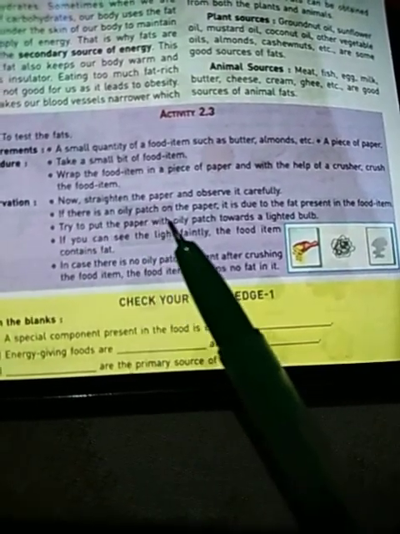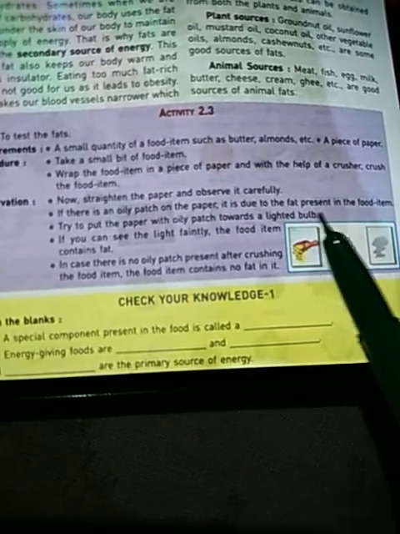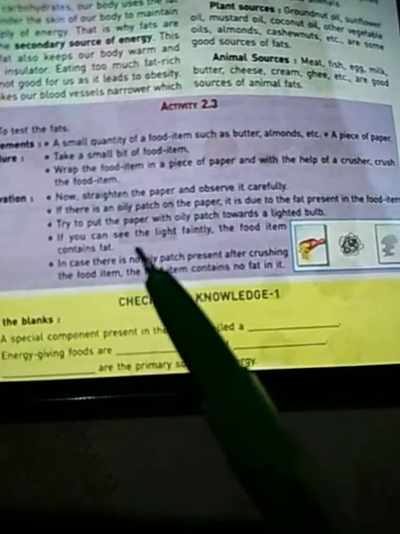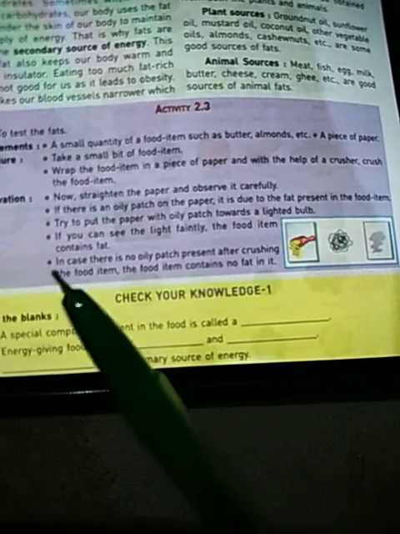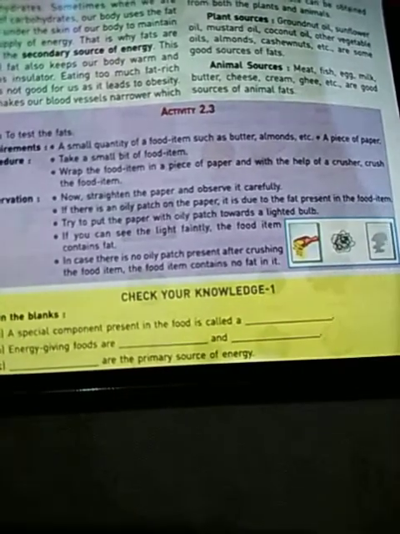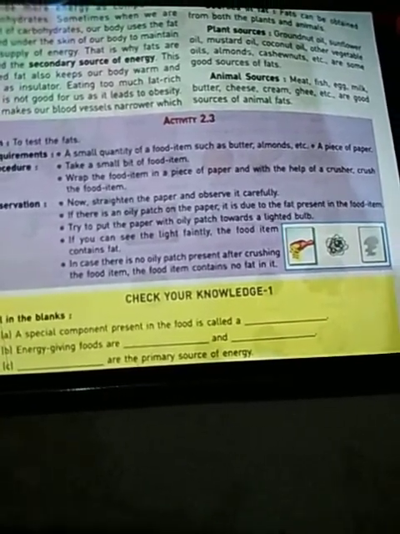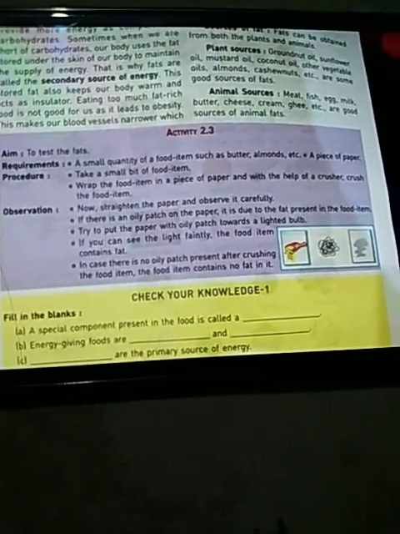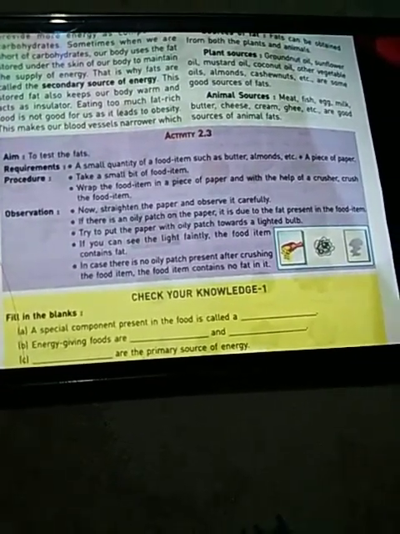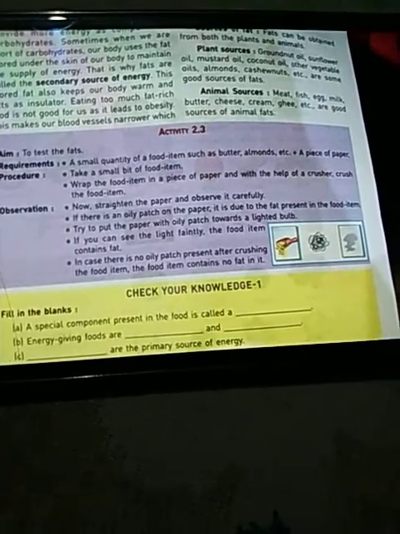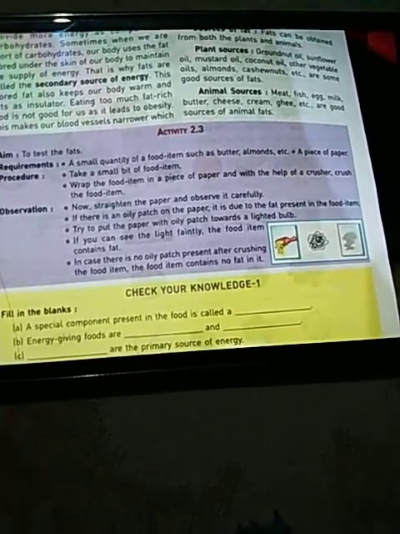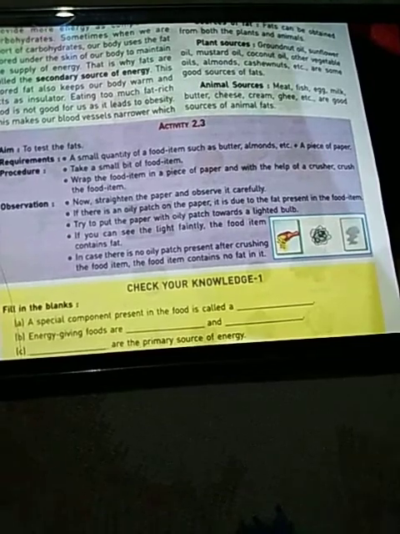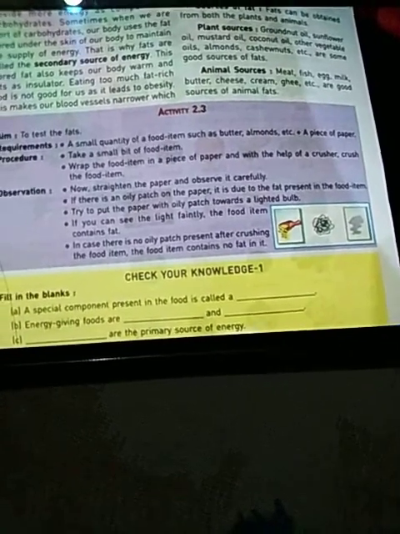Try to put the paper with oily patches towards the lighted bulb. If you see the light faintly, the food item contains fat. Means when you try to look through that paper which is now greased with the butter, you will see a faint light coming out of it. You can see a faint light through it, and this indicates the presence of fat in that food item.